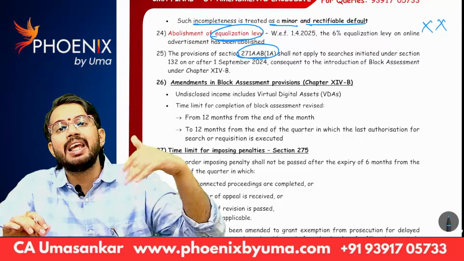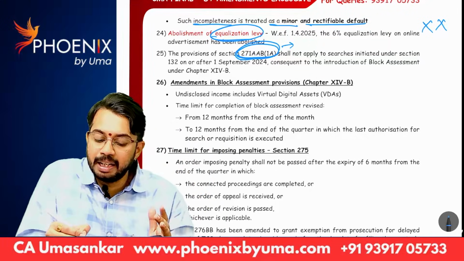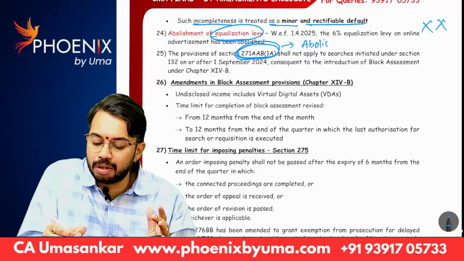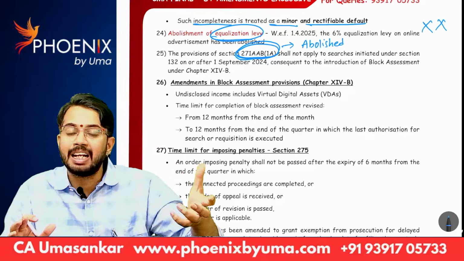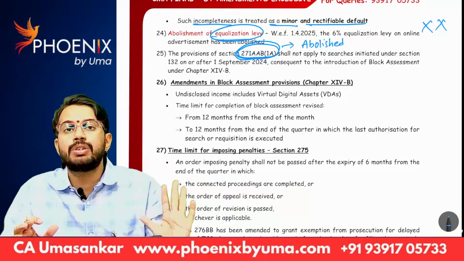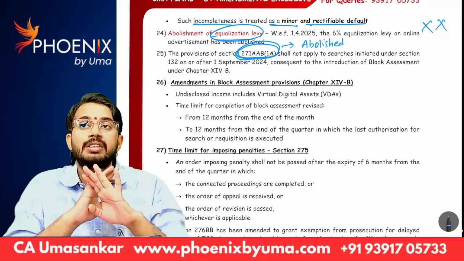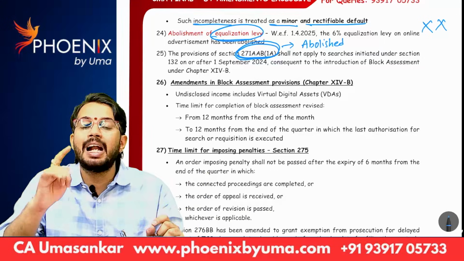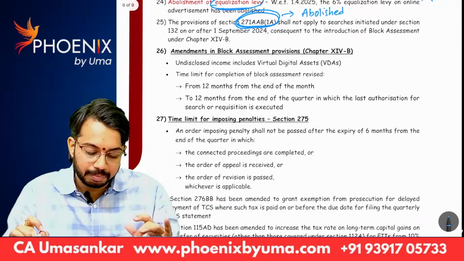So that's why the earlier penalty section 271AAB is abolished. That section was removed nowadays. Earlier, whenever a search was conducted, penalty used to be levied under section 271AAB, but nowadays that section was removed because penalty is levied under section 158 under block assessment.